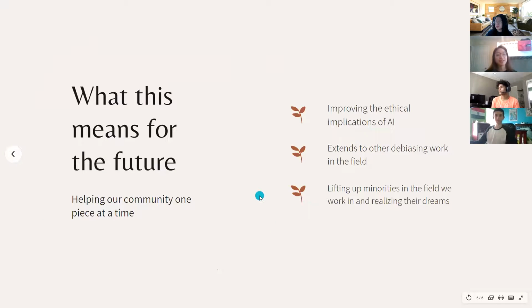Right, so this means a lot for the future, especially with regards to improving the ethical implications of AI. Right now, as the leaders of AI in this community, being CS students and ECE students, we hope to be able to help the communities that do not understand how to improve upon their situation. And so we can extend this also to other debiasing work in the field, and that will help lift minorities up and realize their dreams so that they can achieve what they want to.